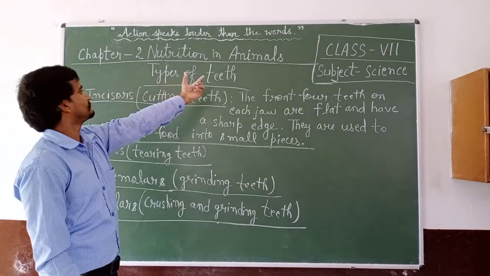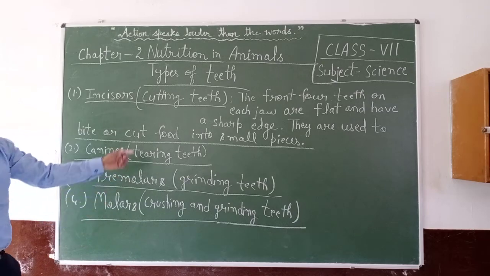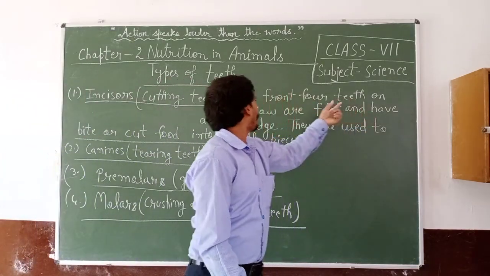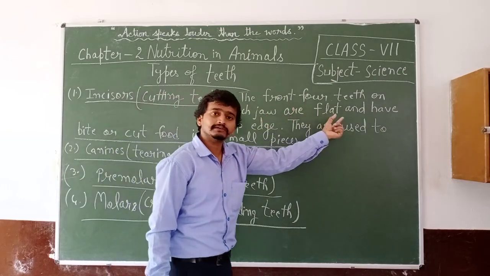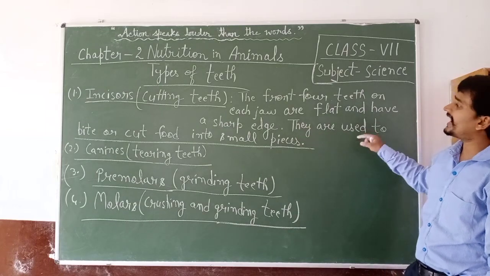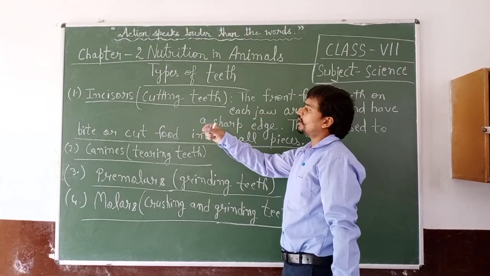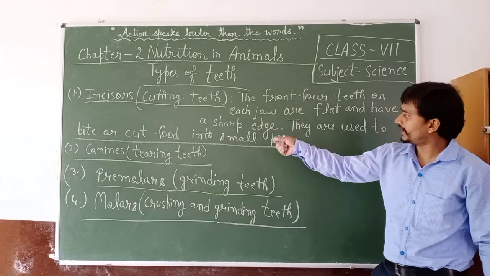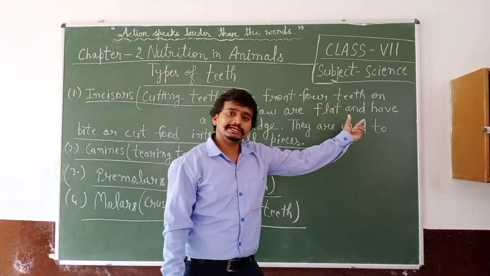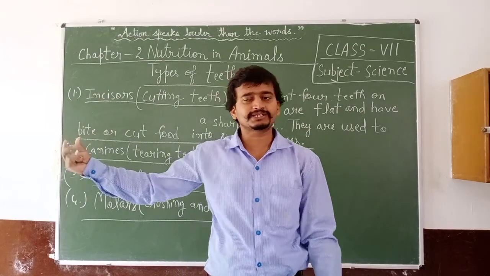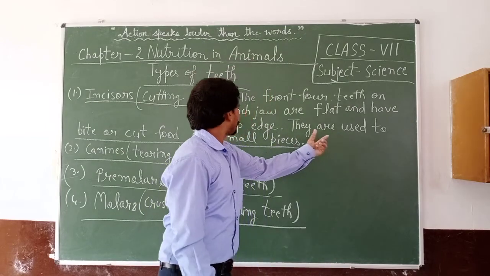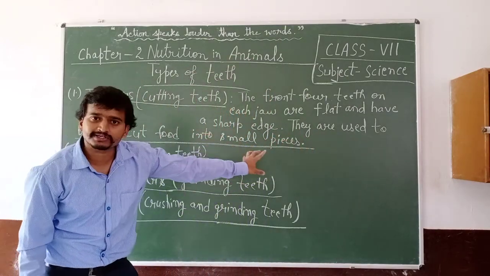Types of teeth. Incisors are cutting teeth. The front 4 teeth on each jaw are flat and have a sharp edge. They are used to bite or cut food into small pieces.